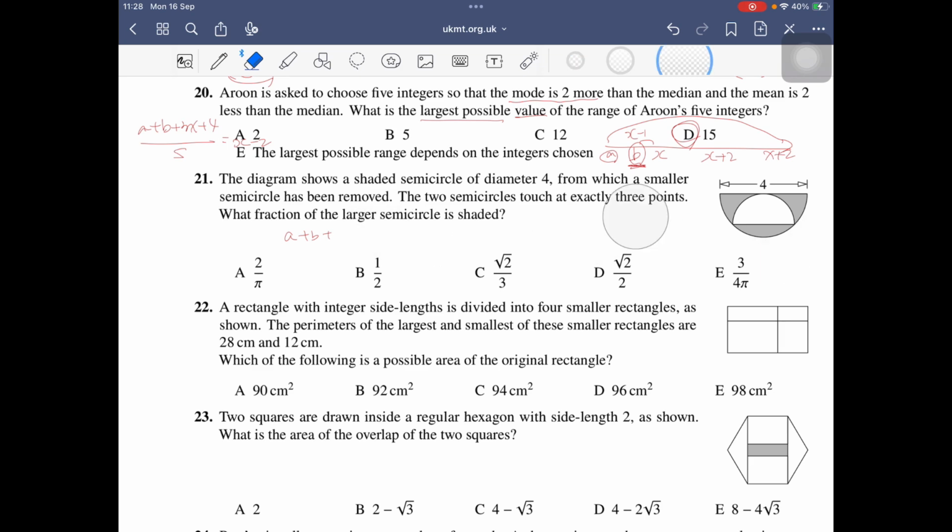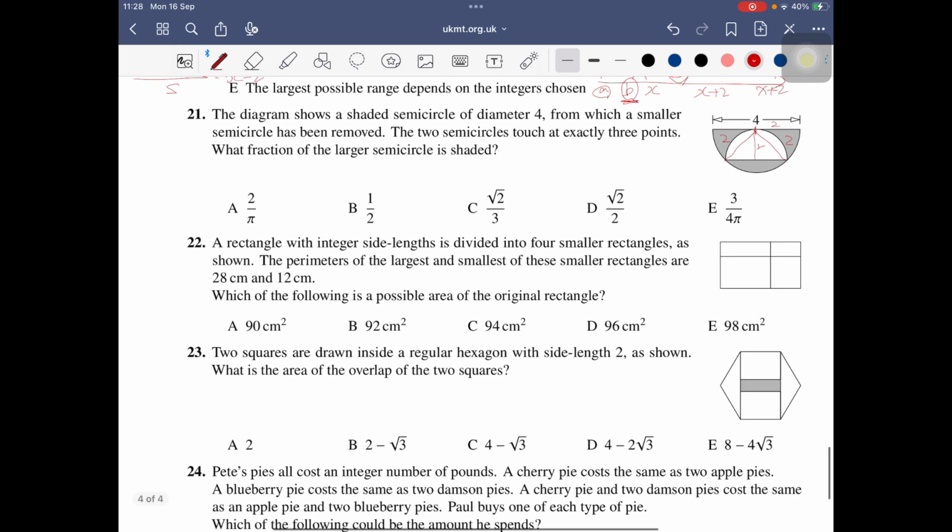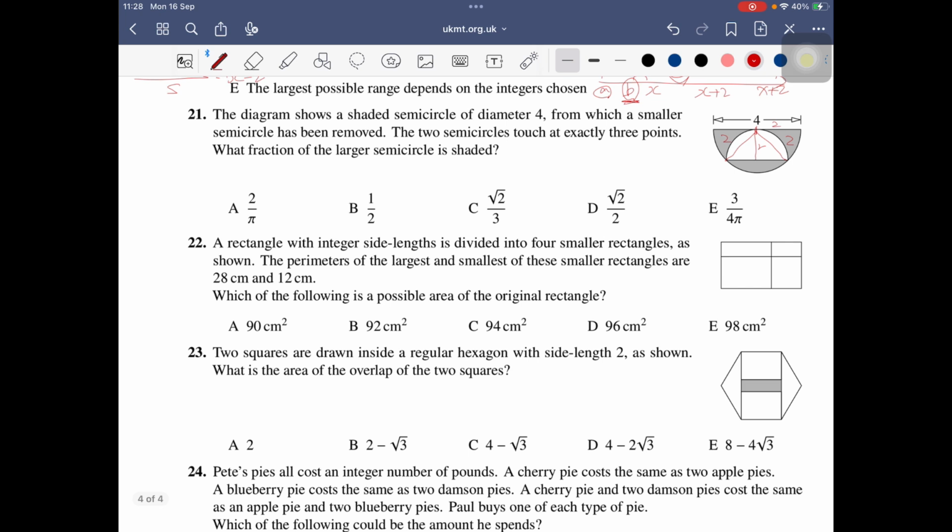And number 21, the fraction of the larger semicircle that is shaded. This one is 2, 2, 2. We don't know this radius R. As the larger semicircle has a radius of 2, by the Pythagorean theorem R could be root 2.